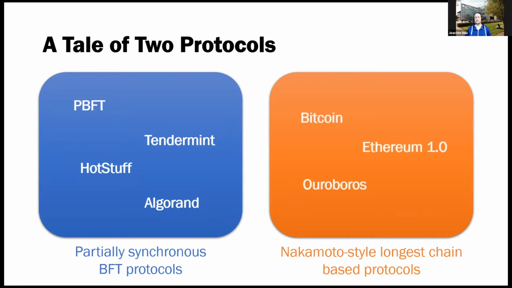And on the other hand, we have Nakamoto-style longest-chain-based protocols, which you find in Bitcoin, in Ethereum 1, or in Ouroboros. And it's interesting, these two families behave very differently. There's this dichotomy, and that's interesting.